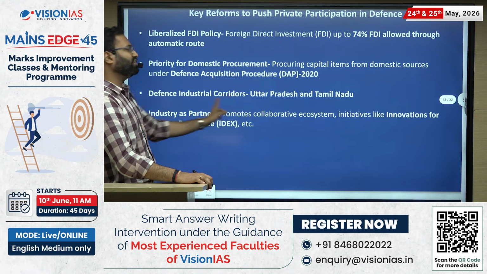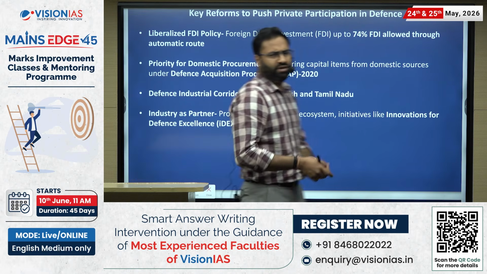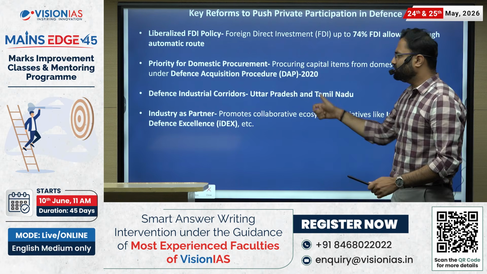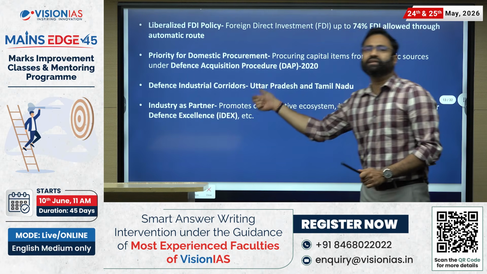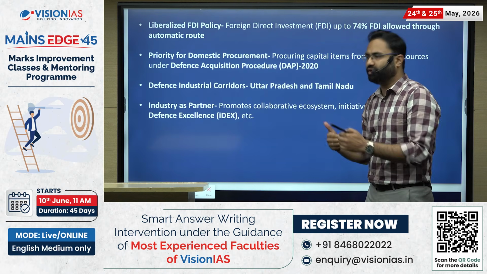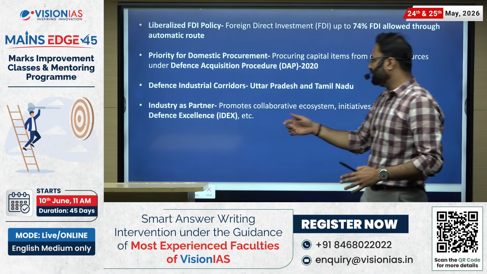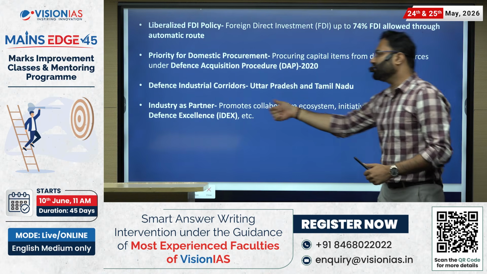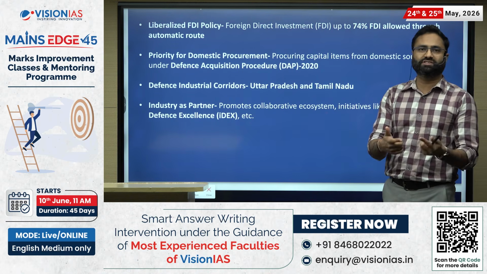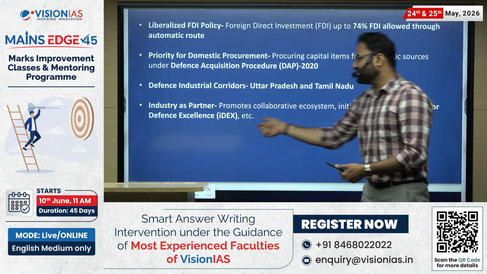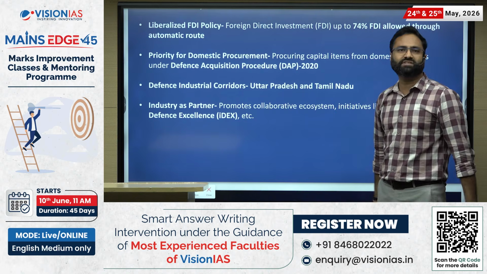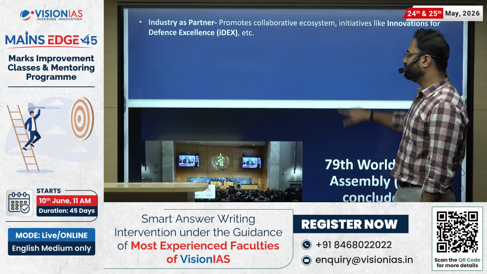Apart from that, industrial corridors, which are the defense industrial corridors specifically in Tamil Nadu and Uttar Pradesh, and then acting industry as a partner, means ensuring that the private sector industries are also taking part along with the DPSU. So that will ensure the collaboration, that will ensure the joint research and development, that will ensure the defense excellence. So the innovation for the defense excellence, right? These are certain important aspects.